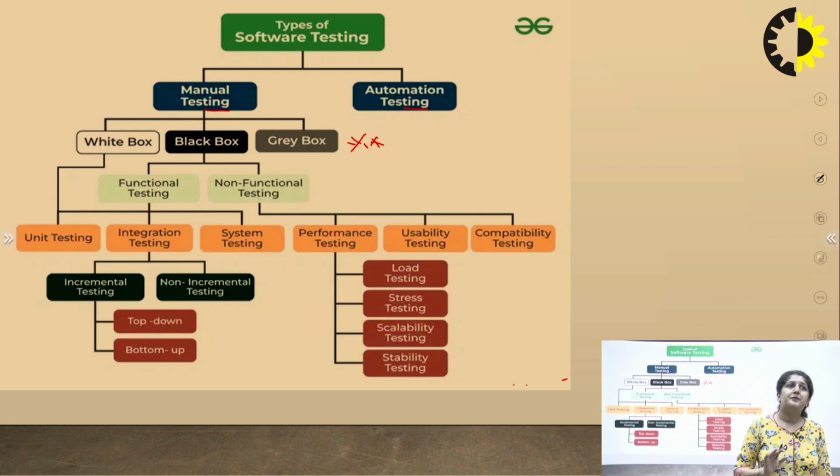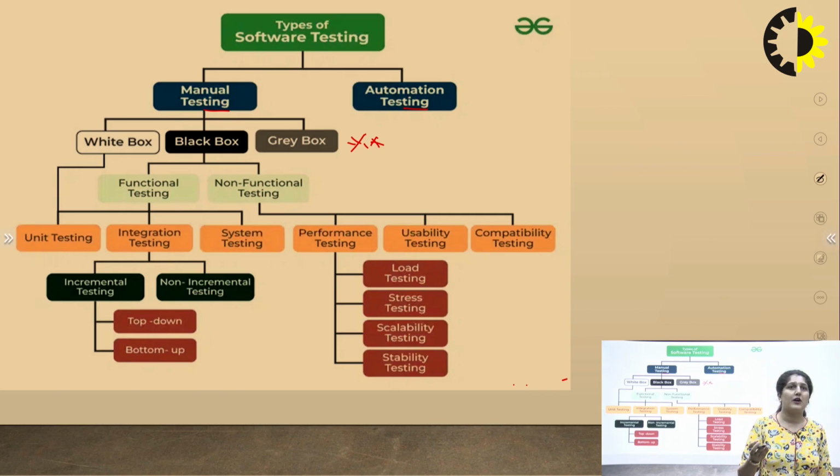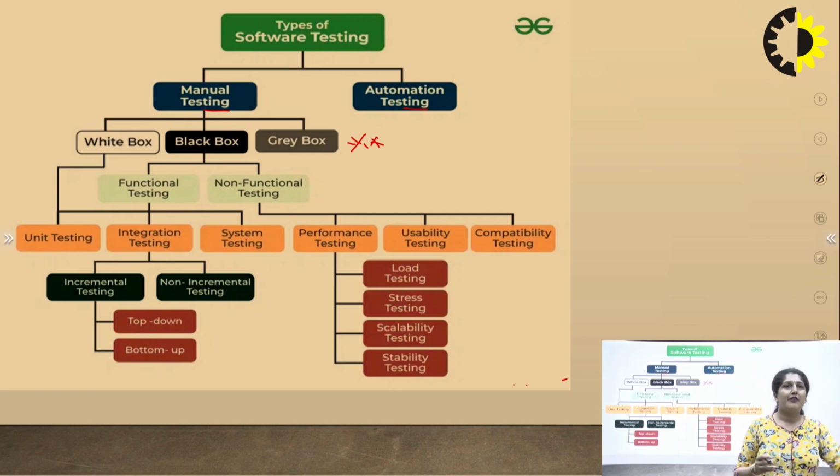White box testing is further classified into unit testing, integration testing and system testing, which are the basic testings of our software system. We will be discussing unit testing. Black box testing is further classified into functional and non-functional testing. As I told you, black box testing is generally used to test the functionalities of the system, of our product.